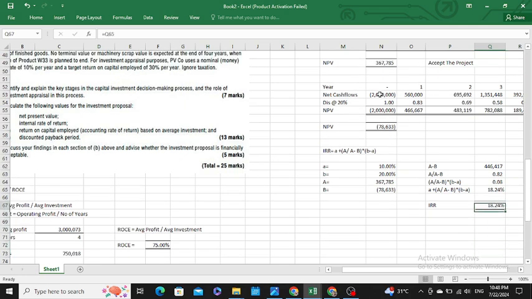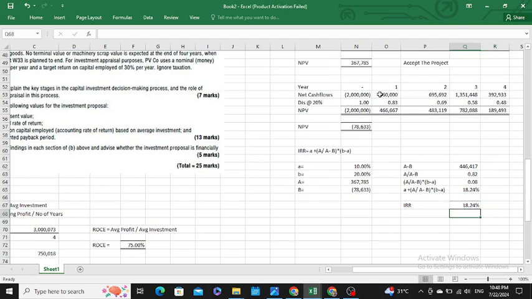I was expecting a 10% return, but the project is giving me 18.24%. Therefore, it is viable for me to accept the project.